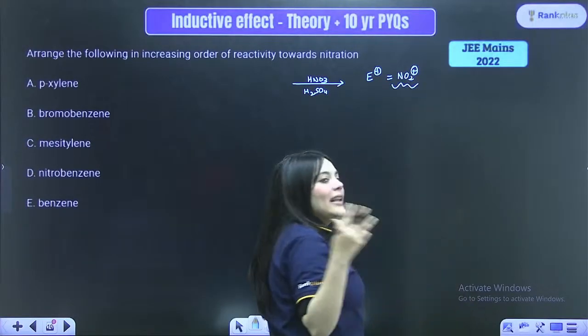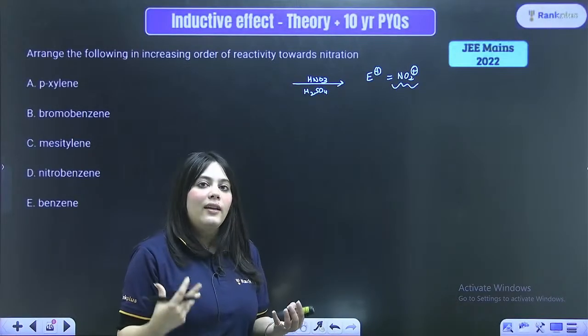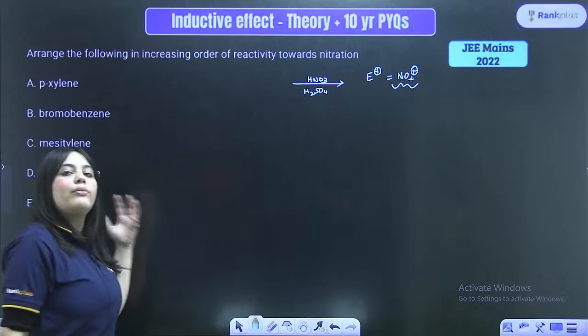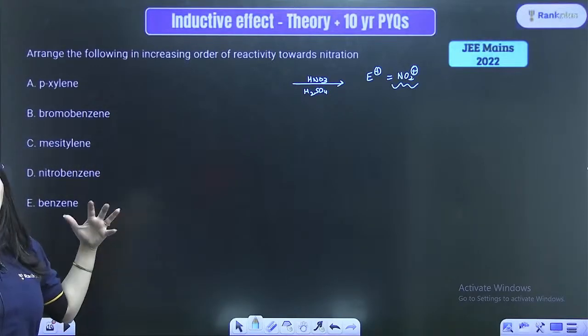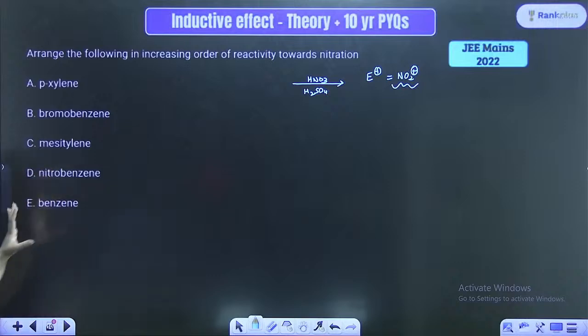So can you see an electrophile is formed? Hence, if a positive species has to attack, then it will attack the kind of molecule which will have the highest negative charge on it, right? So these were all the options given in your JEE exams.